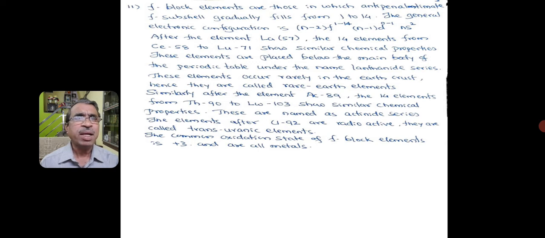Similarly, after the element actinium 89, the 14 elements from thorium 90 to lawrencium 103 show similar chemical properties. These are named the actinide series. The elements after uranium 92 are radioactive. They are called transuranic elements. The common oxidation state of f block elements is +3 and all are metals. This is a general introduction to the modern periodic table.